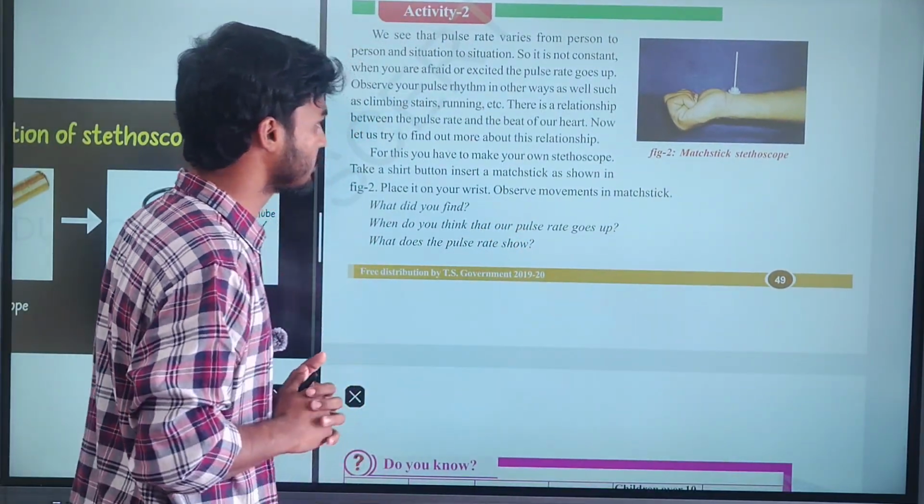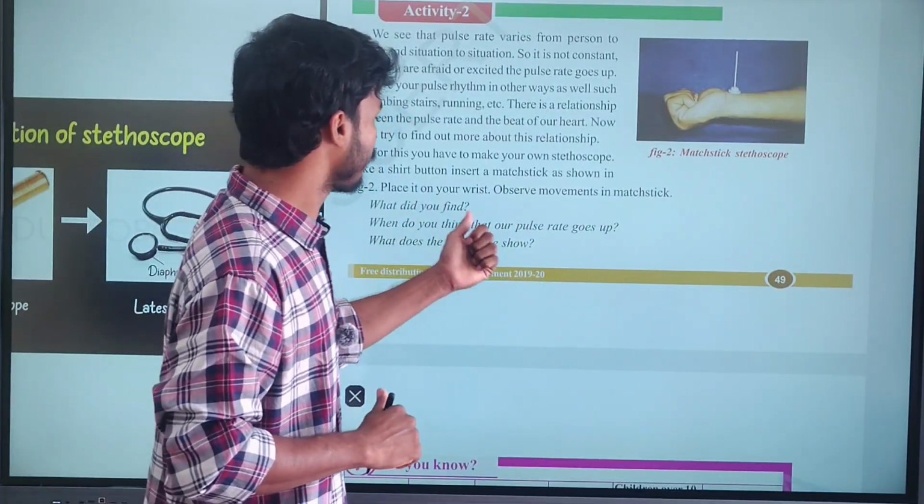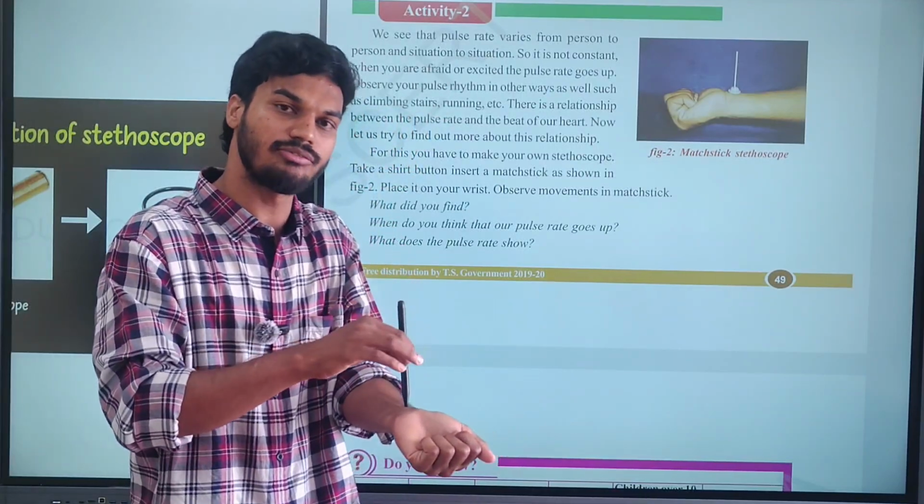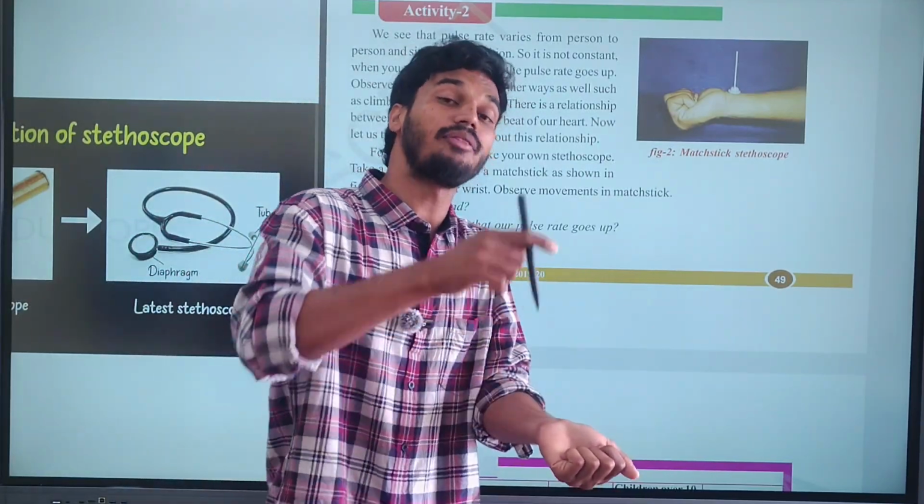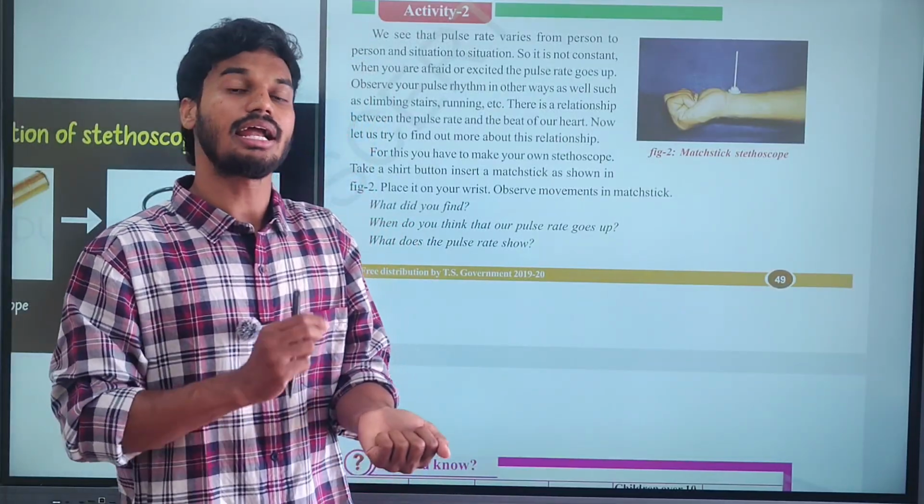What questions are given after doing this activity? Just try to answer these questions. What is given? Place it on your wrist and observe the movements in the mastic. Simply you have to place it on your wrist. First you have to place the button. Above the button you have to place the mastic. Clear?